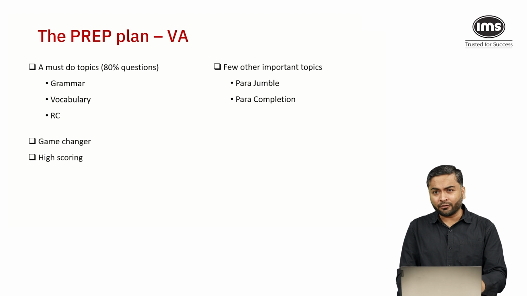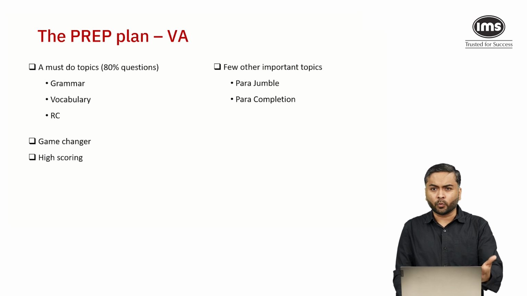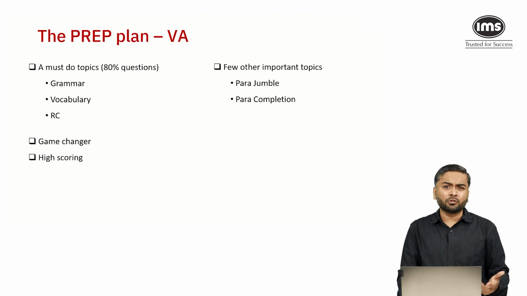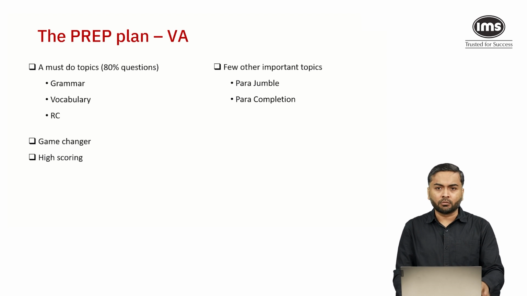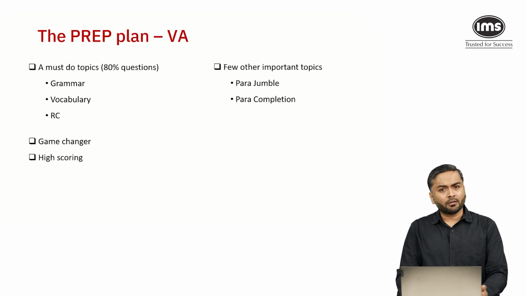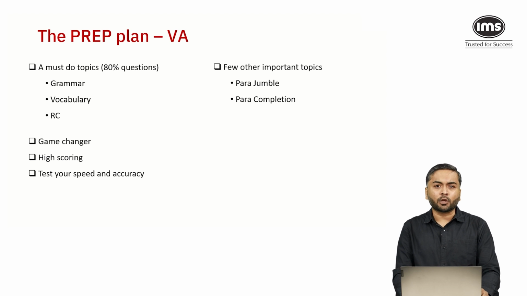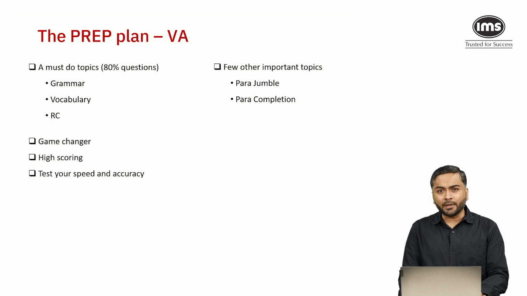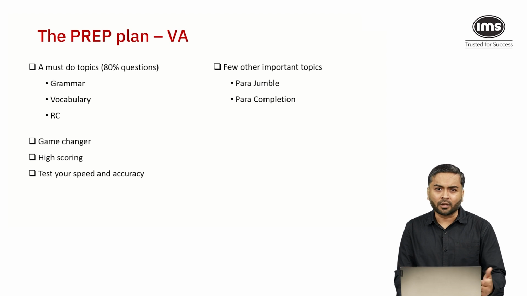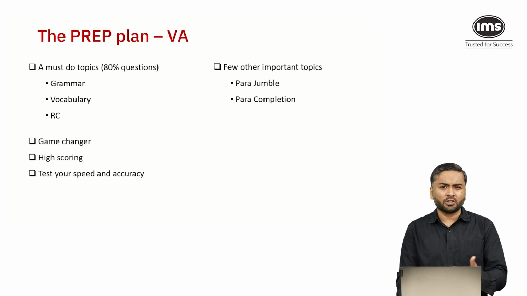Last year, out of this 180-mark section, I have seen students scoring 135, 140, where the cutoff was 112. It tests your speed and accuracy. You need good speed, good reading skill, and comprehending skill. Also, 85% accuracy is the bare minimum that you should have in this particular section.